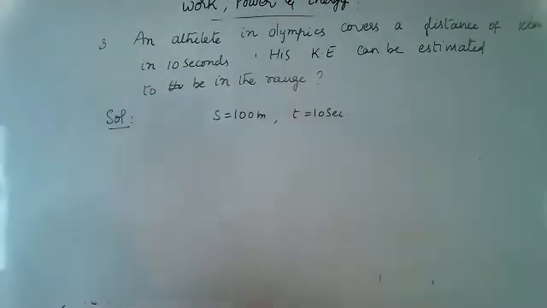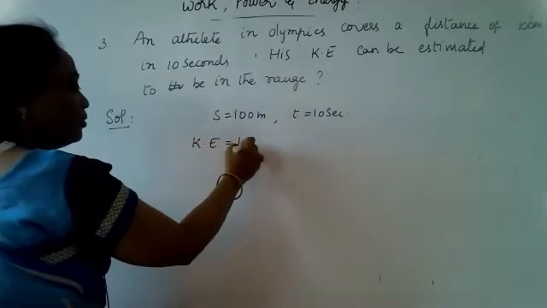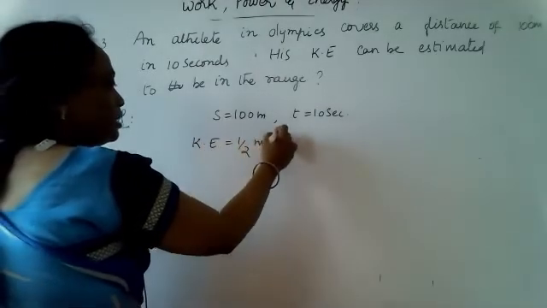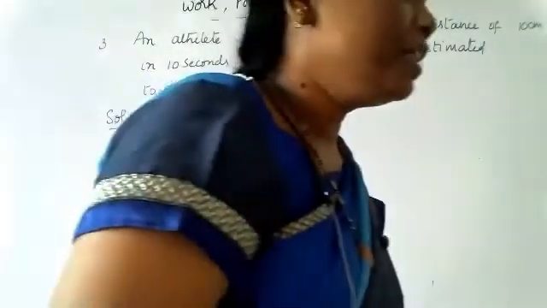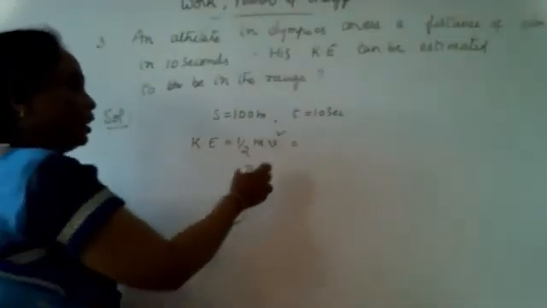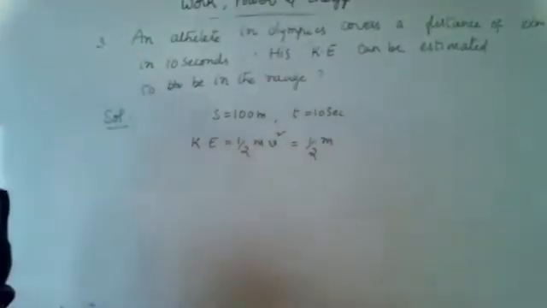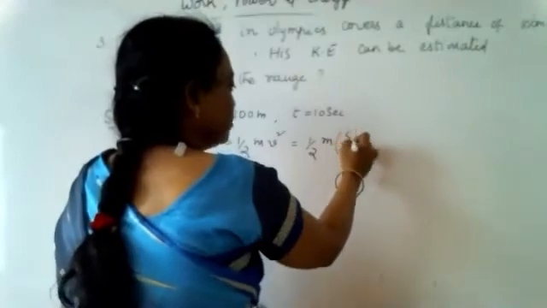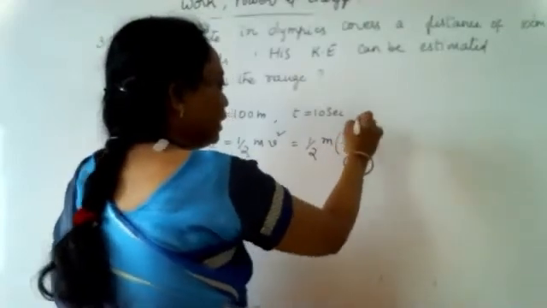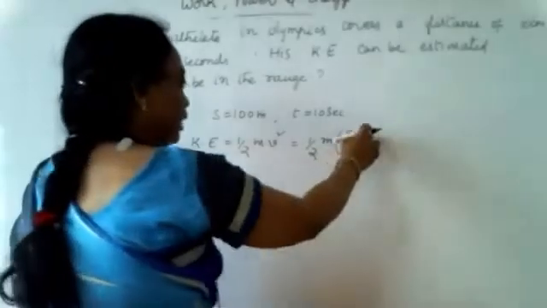So what is the simplest formula? Kinetic energy is nothing but half mv square. Here velocity is not given directly. So what is the answer, calculate it. Half into m into v square. Velocity is not given here, so velocity is nothing but distance by time. You have to take distance by time whole square.